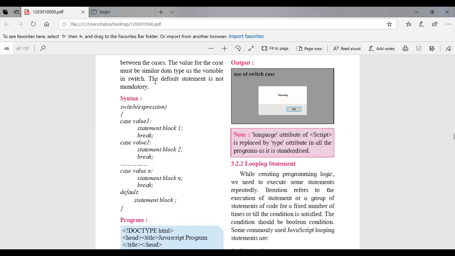So for this reason, JavaScript has provided us with loops. And loops are nothing but statements which perform or print the statement as per your requirement. Okay? Am I audible to all of you?